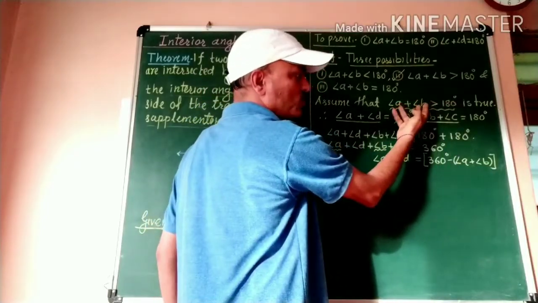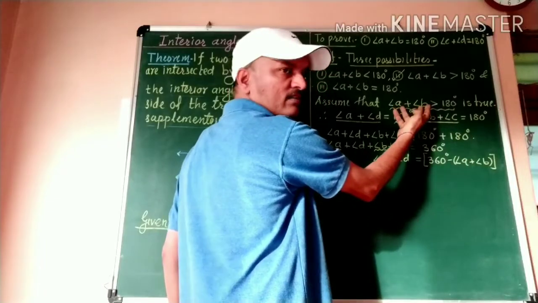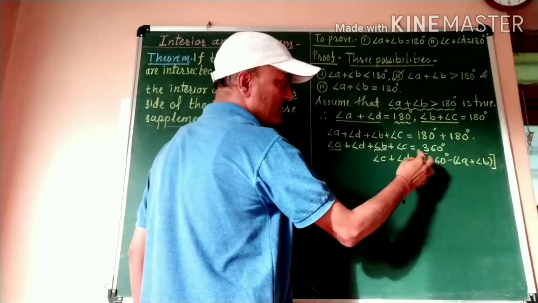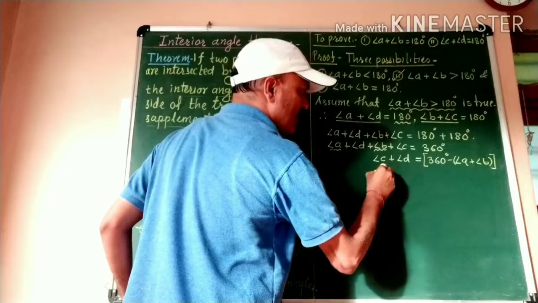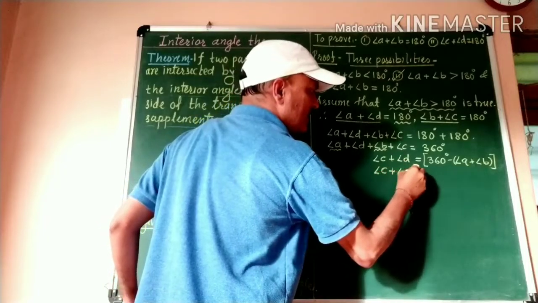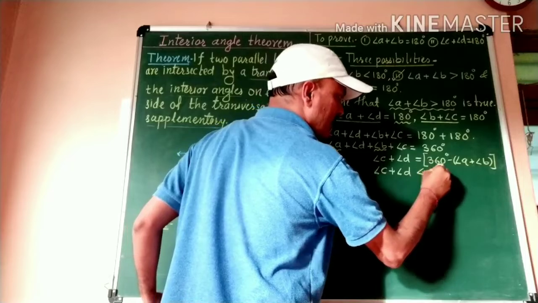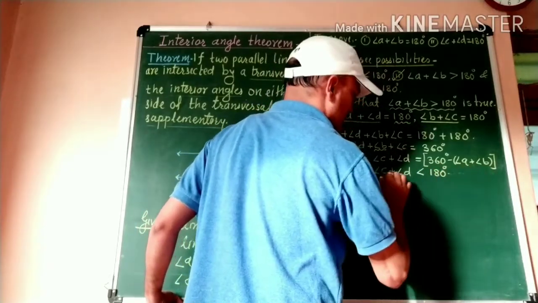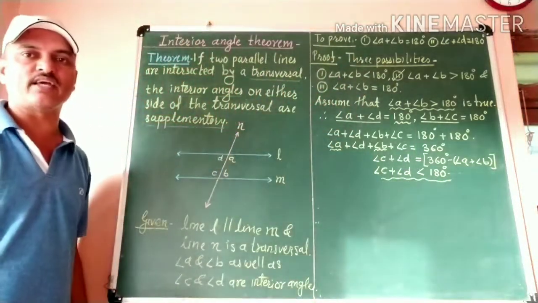Suppose it is 300, then it will be 60. So angle C plus angle D is less than 180 degrees.